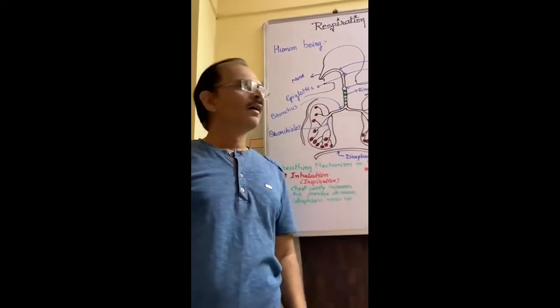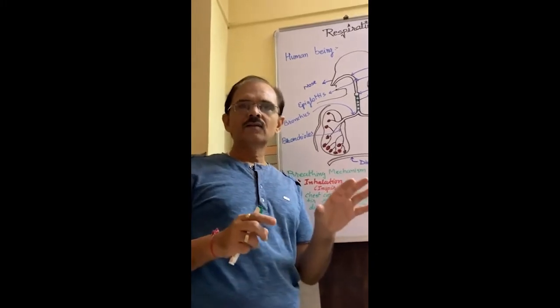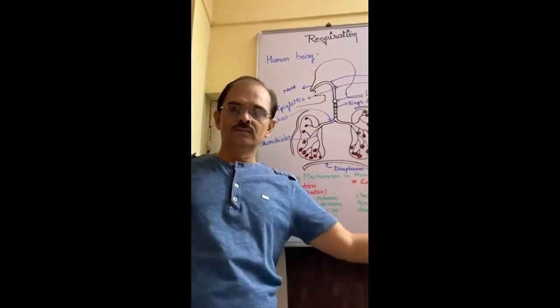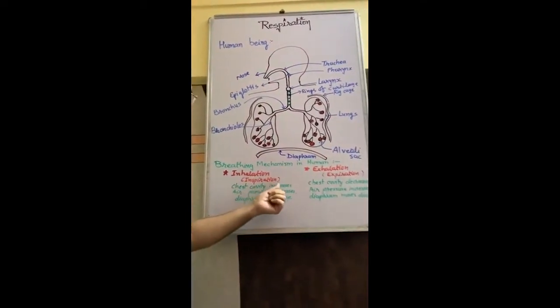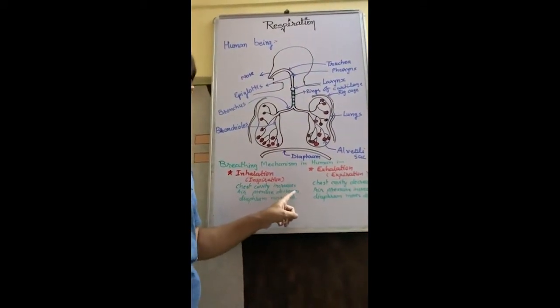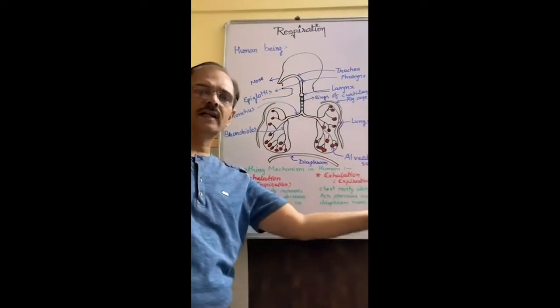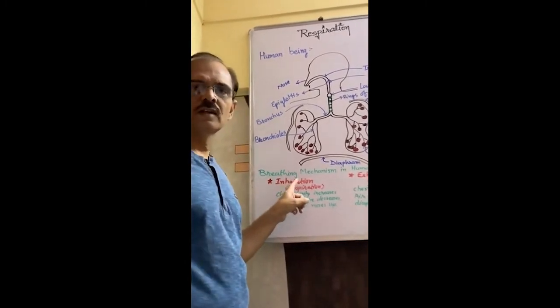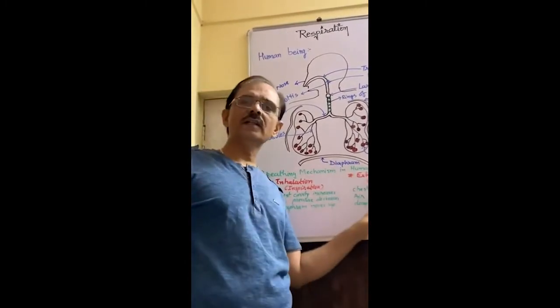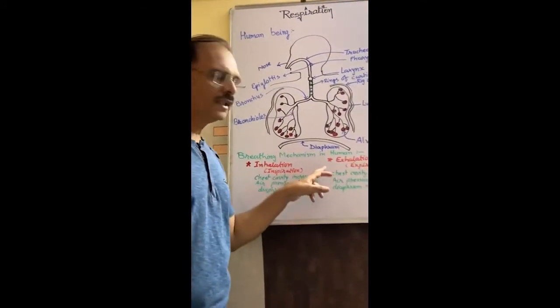This air is now accommodated in a big room, not only this small one, and that's why we say that chest cavity increases, pressure decreases. If pressure decreases inside the chest cavity, then from outside high pressure to low pressure air rushes in, which we call inhalation.